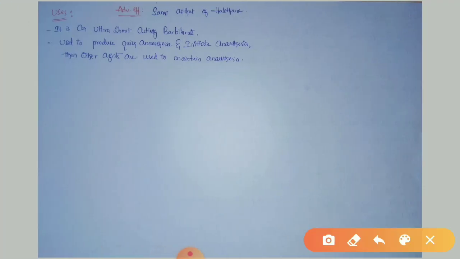The adverse effects are the same as those of halothane. The uses are: it is an ultra short acting barbiturate used for the anesthetic effect, and it is used to produce quick anesthesia and initiate anesthesia.